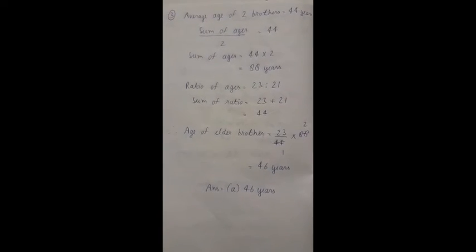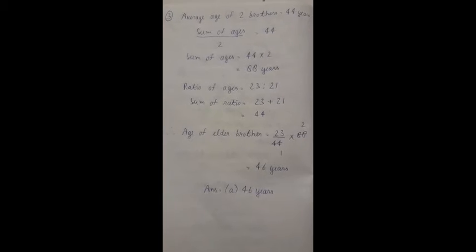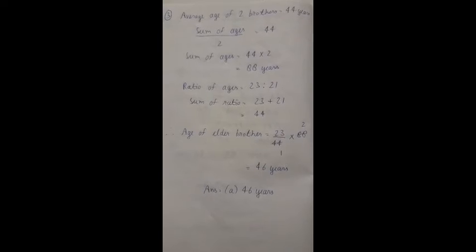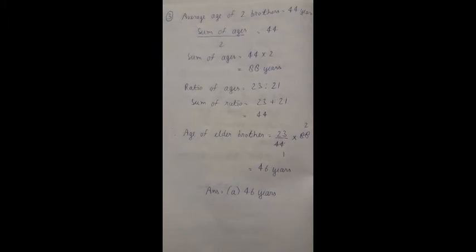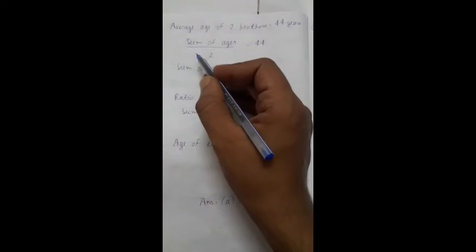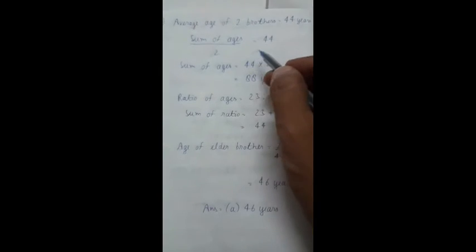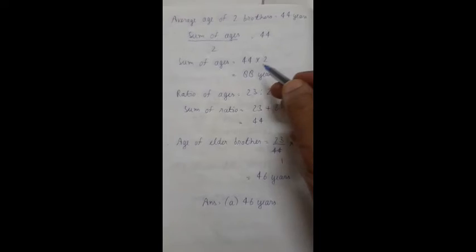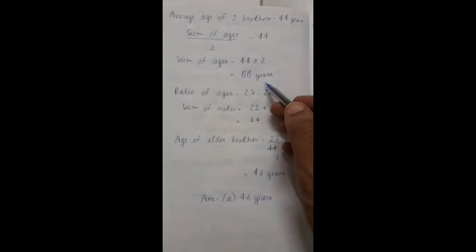Now see third question. Average age of two brothers is 44 years and the ratio of their ages is 23:21. Find the age of elder brother. So average age of two brothers is given 44 years, means sum of ages upon 2 equal to 44. So sum of ages equal to 44 multiplied by 2, that is 88 years.